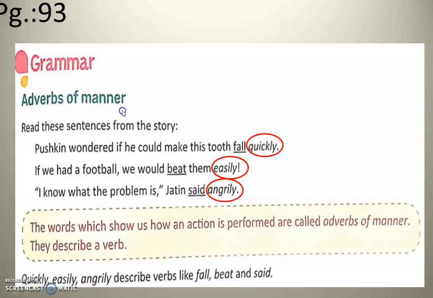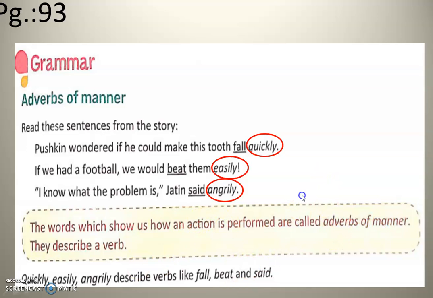Okay, so in your book we have only one category being discussed, that is adverbs of manner. Whereas in your Grafalco grammar book you have three types discussed. One is adverbs of manner, then second is adverb of place, and third is adverb of time. All the three I have discussed. We'll check it later. Now we'll go into adverb of manner.